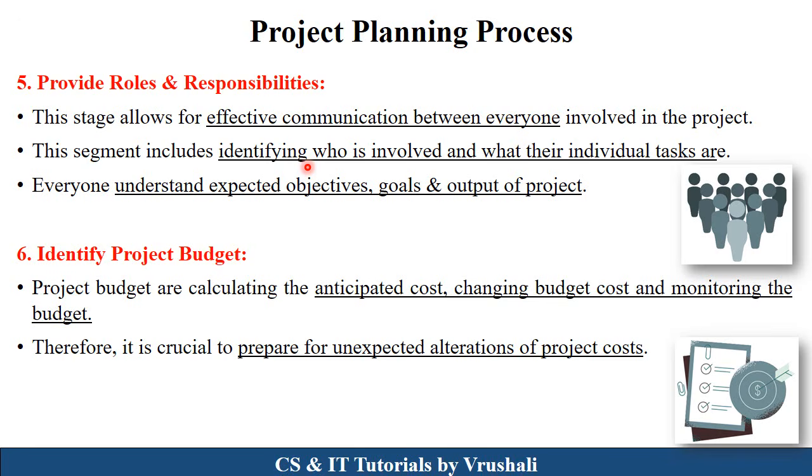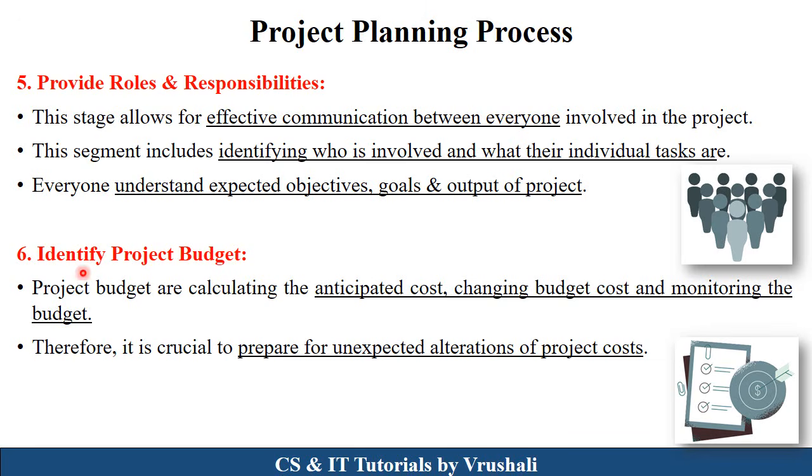Identify the roles and responsibility of each and every person, and all these persons work toward the same objective, the same goal, because it generates a proper output at the end of the project as per the customer requirement. So here the project manager provides roles and responsibilities to each and every stakeholder.